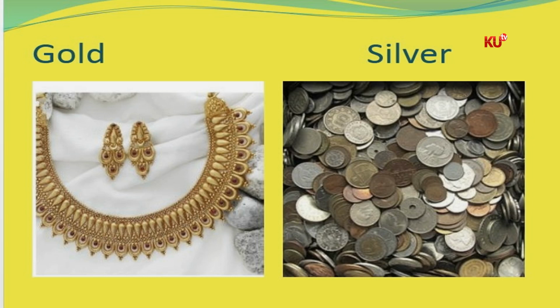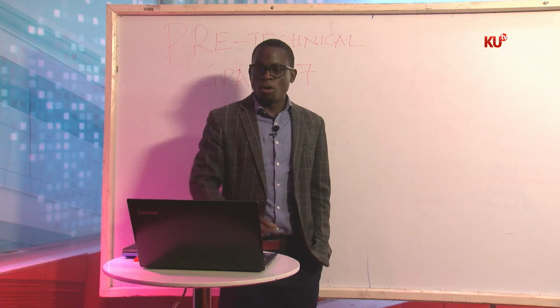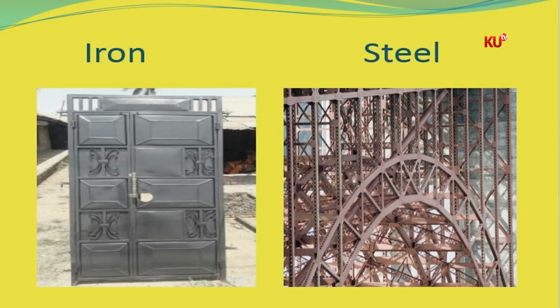But one of the materials that we have there is gold. We also have silver. Our coins that we use, boys and girls, are made of silver. So we have gold, silver. We also have another picture that will follow. We have iron. It's there on the display. We have iron, we have steel. Those are examples of metals. Iron, steel, and we also have copper.